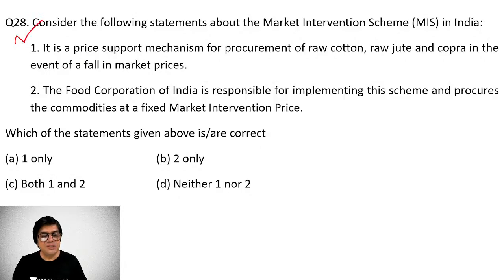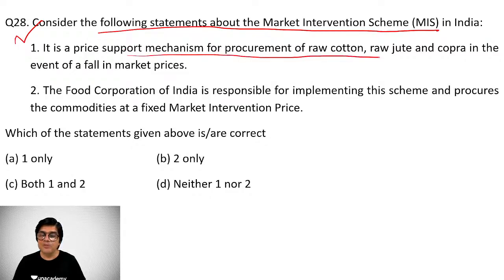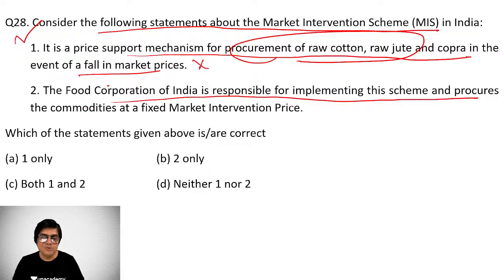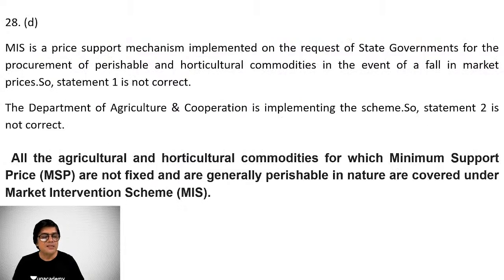Question number 28, students, consider the following statements about the market intervention scheme. Very important. It's a price support mechanism for procurement of raw cotton, jute, copra, in the event of fall of market price. This is wrong because they are already covered under minimum support price. The Food Corporation of India is responsible for implementing this scheme is also wrong, right? Which of the following statements are correct? Obviously, none is correct, neither is correct.